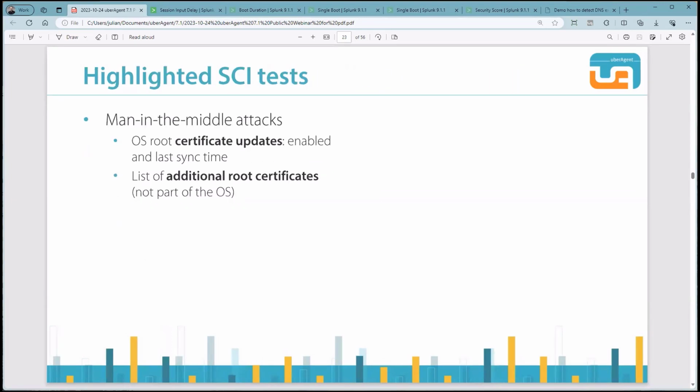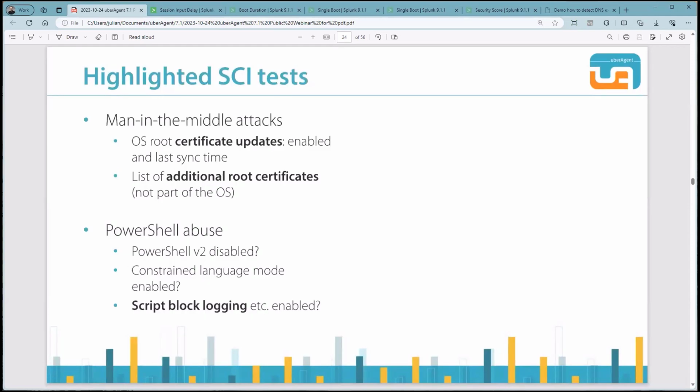Because of our comprehensive list of predefined tests, I want to mention just a few, separated in categories. Let's cover 2 checks that can help prevent man-in-the-middle attacks. First up, operating system root certificate updates. This test verifies if the automatic root certificate updating is enabled and if the sync was not too long ago. List of additional root certificates. This test lists all additional root certificates that are not shipped with the operating system.